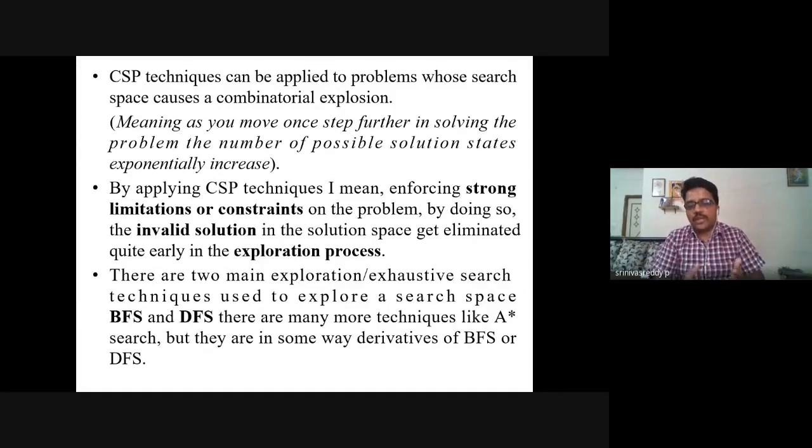Suppose we have a large tree. Just now we discussed the A-star algorithm. If we have a large number of nodes, or a big tree or complex graph-like structure, it is unable to find a solution, and we may get invalid solutions. So we need to stick to one thing: